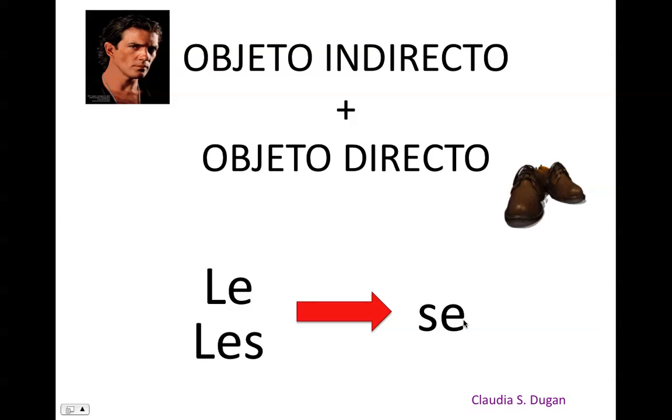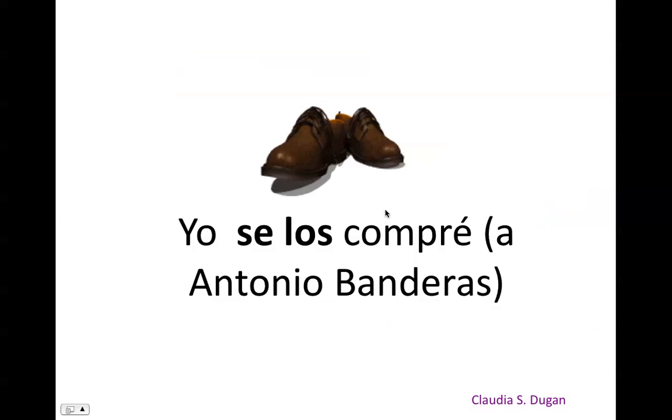This is changing le and les for the indirect object for se, only when you're putting together the indirect object and the direct object. Yo se los compré a Antonio Banderas. Again, indirect object comes before the direct object and then the verb. Objeto indirecto, objeto directo, verbo.